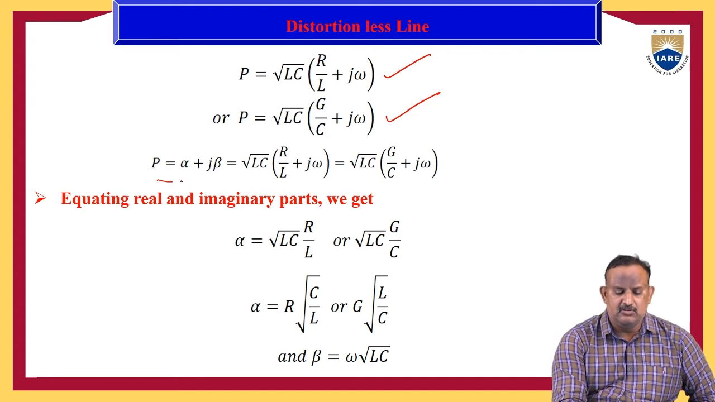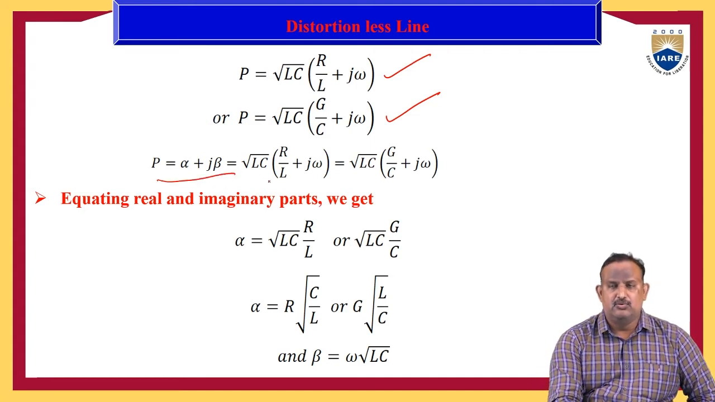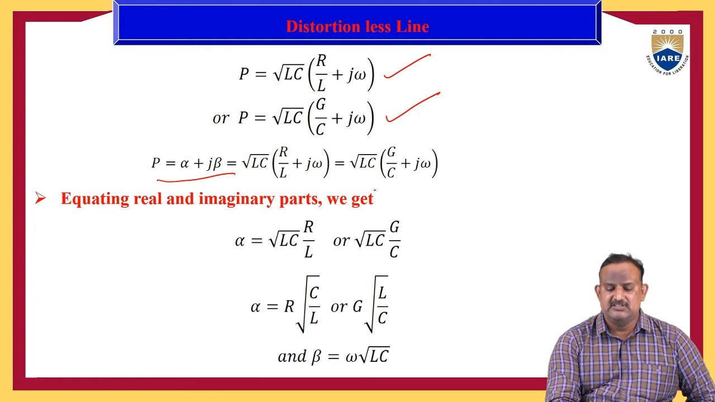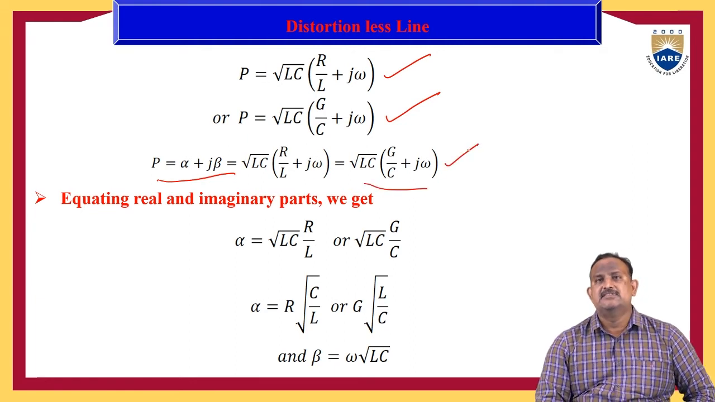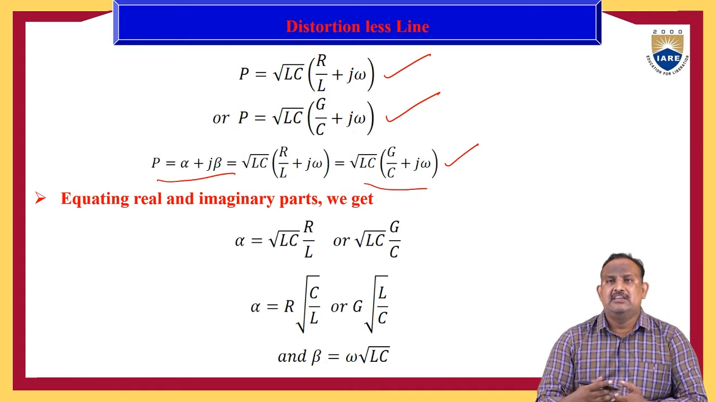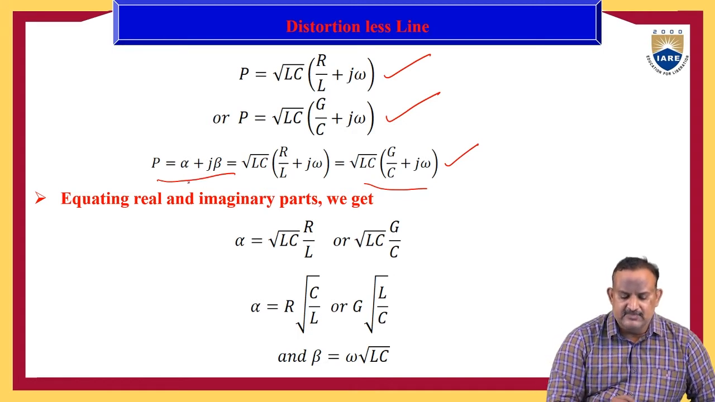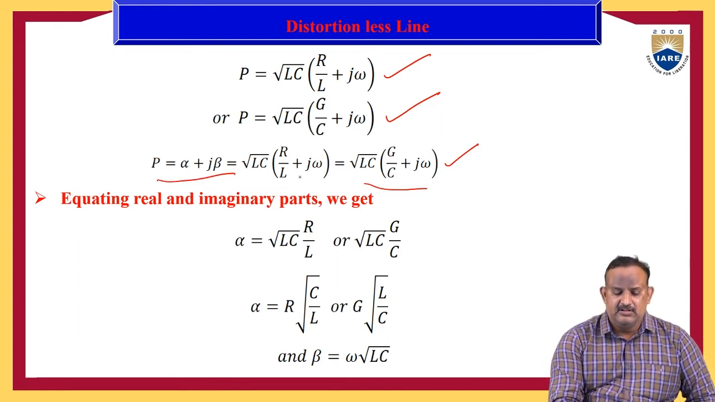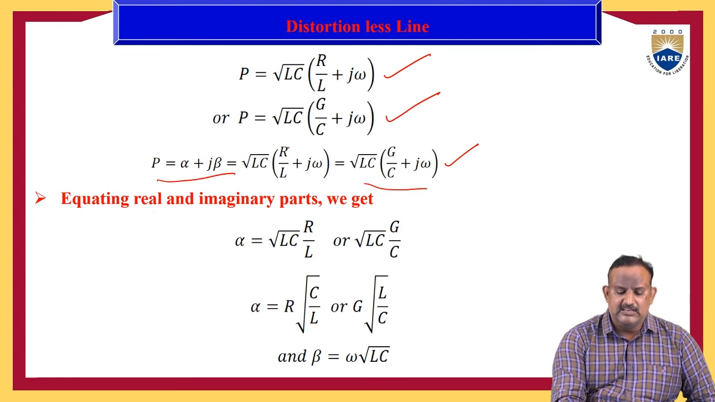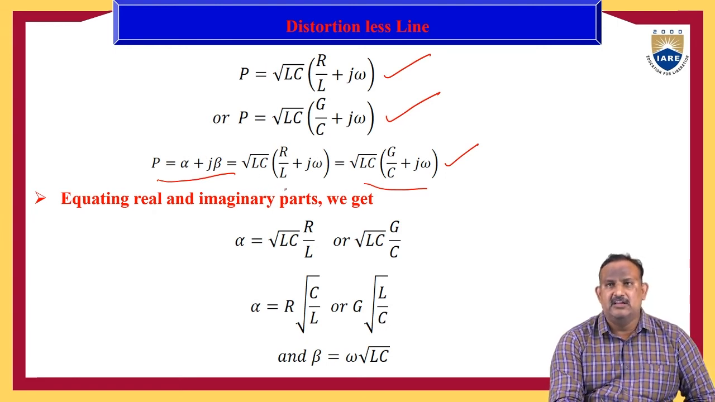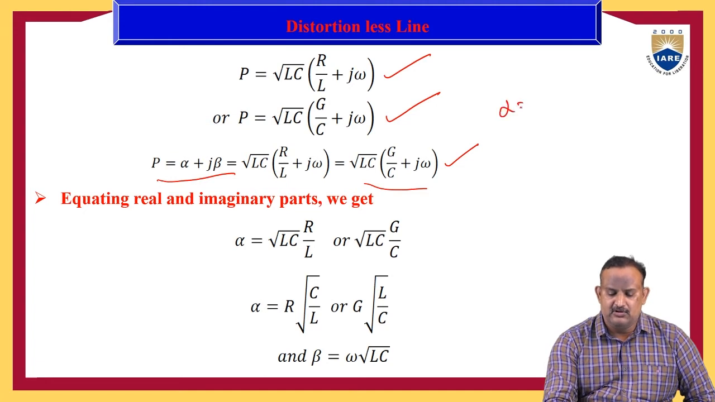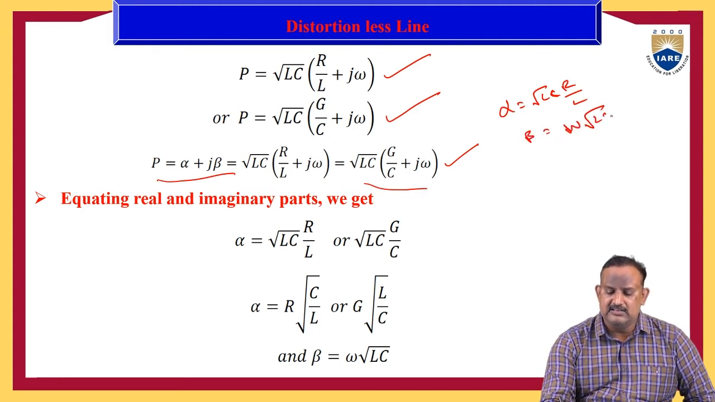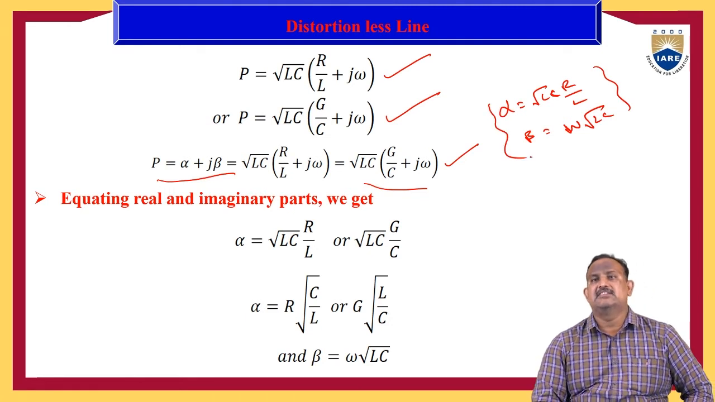And here we know that P is equal to alpha plus j beta, which is equal to root LC into (R by L plus j omega), which is equal to root LC into (G by C plus j omega). So if we equate the real and imaginary parts, alpha is the real part, beta is the imaginary part. Therefore alpha equal to root LC into R by L, which is the real part, and the imaginary part is beta, equal to omega into root LC.